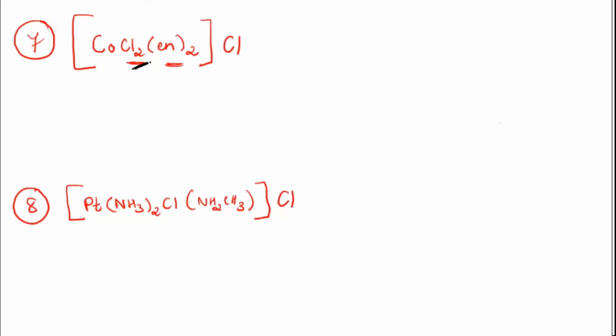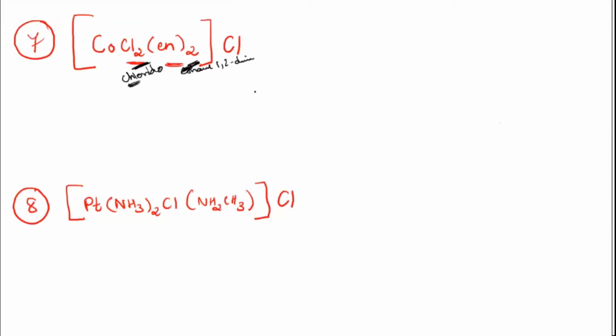One is Cl and the other one is en. According to alphabetical order, which comes first? This is chlorido and this one is ethane-1,2-diamine. So C comes first, no? And how many Cl are there? 2 are there. So what should be the name?